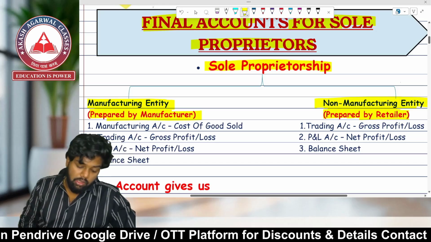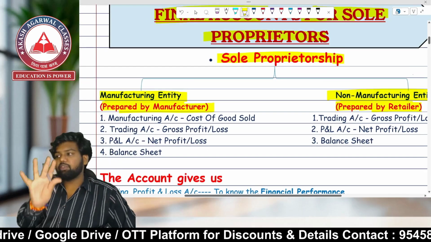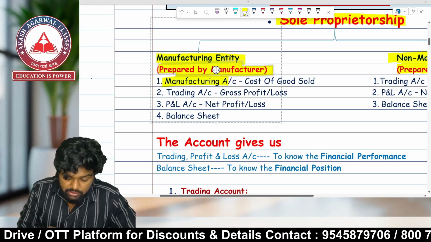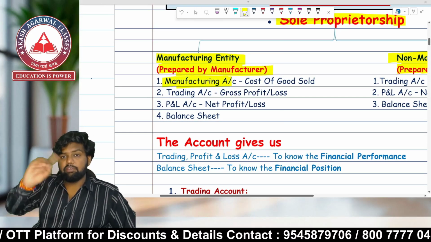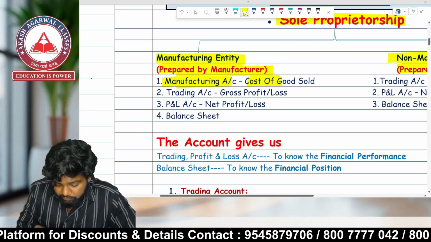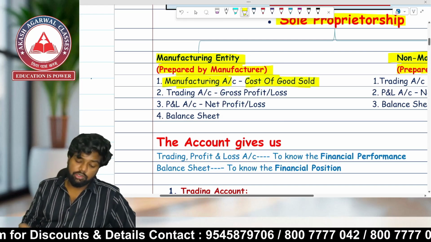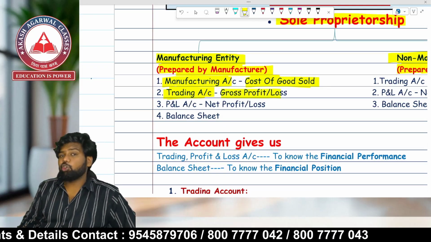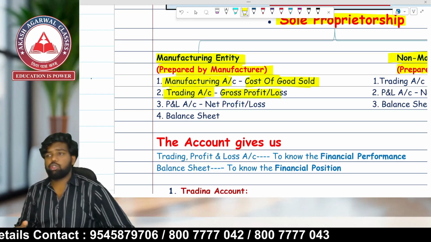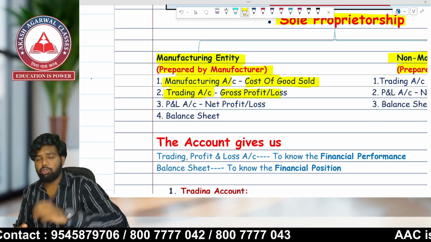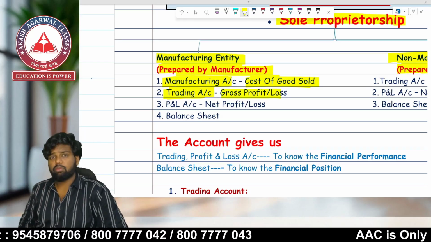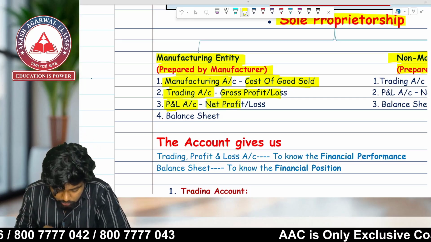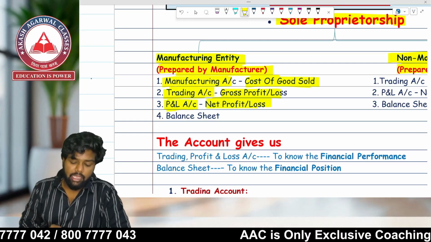Yes. The manufacturing entity prepares four accounts. The first account which is prepared by the manufacturing entity is the manufacturing account. In the manufacturing account, we will be finding out the cost of goods sold. The second account is the trading account, giving gross profit or gross loss. Sir, we don't know what gross profit is. We don't know what gross loss is. Do not worry. I will be telling you what gross profit is, what gross loss is. Then the profit and loss account, giving net profit or net loss, and the balance sheet.